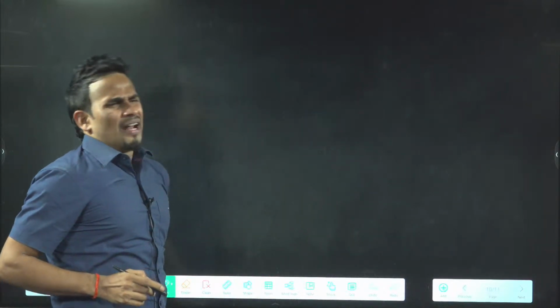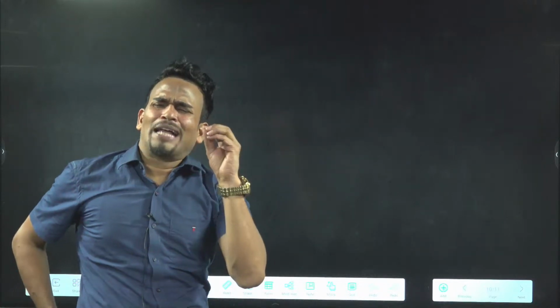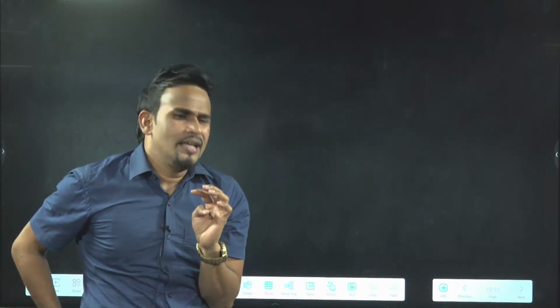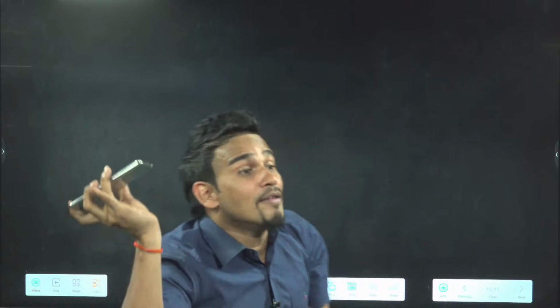Always remember, if anyone asks you to throw the ball to maximum horizontal distance. Suppose someone came to me and gave me this mobile phone and said, I'm very frustrated using it, so many calls and messages are coming, get me rid of this phone. I will throw it to maximum horizontal distance.